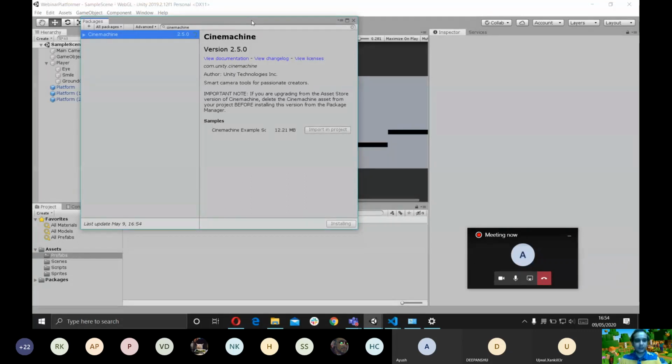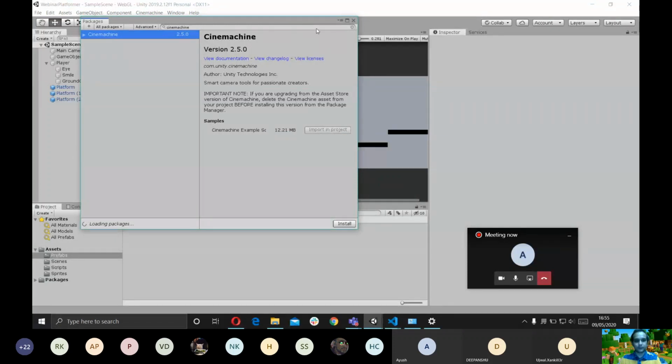It gives out a lot of camera controls and different types of attributes and behavior stuff you can do with cameras. If any artist wants to explore, this would be a really nice package for them. You can do crazy stuff with this. For us, we're just gonna use the simple 2D follow camera here. Just wait for it to import.